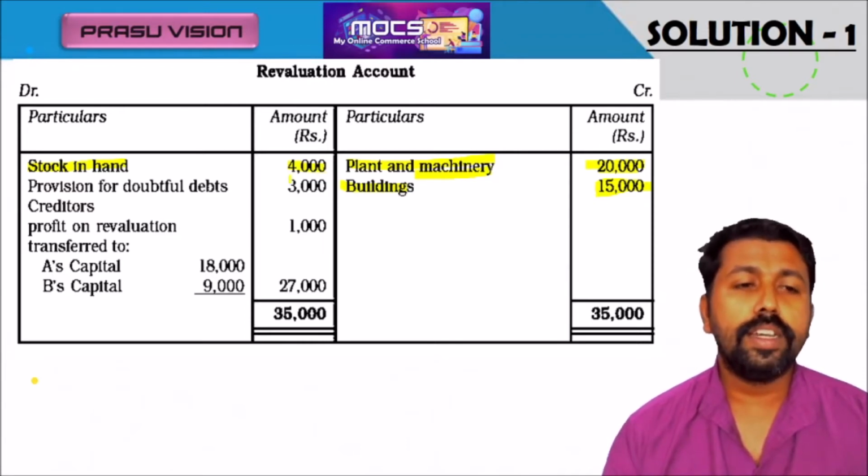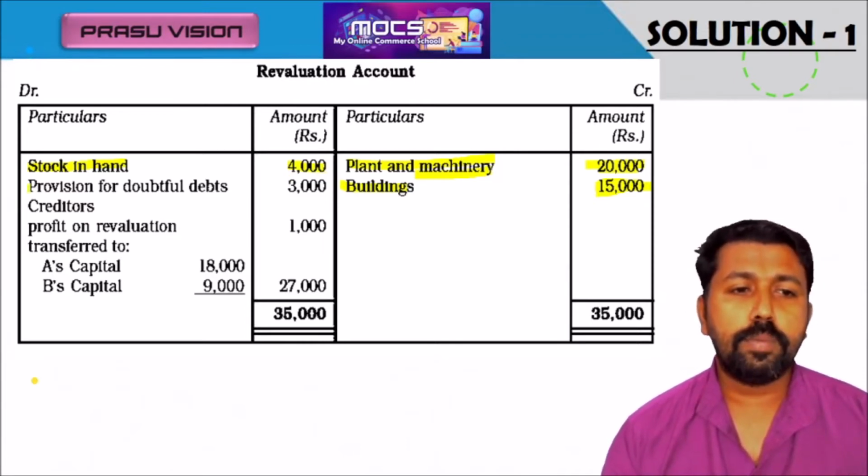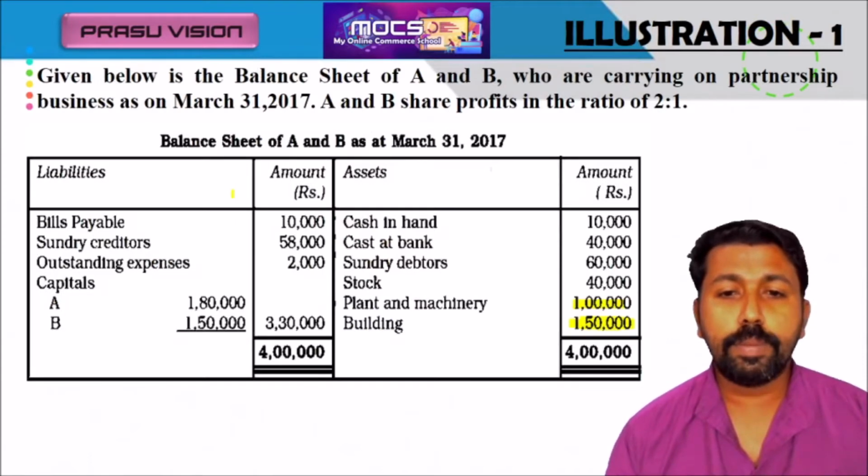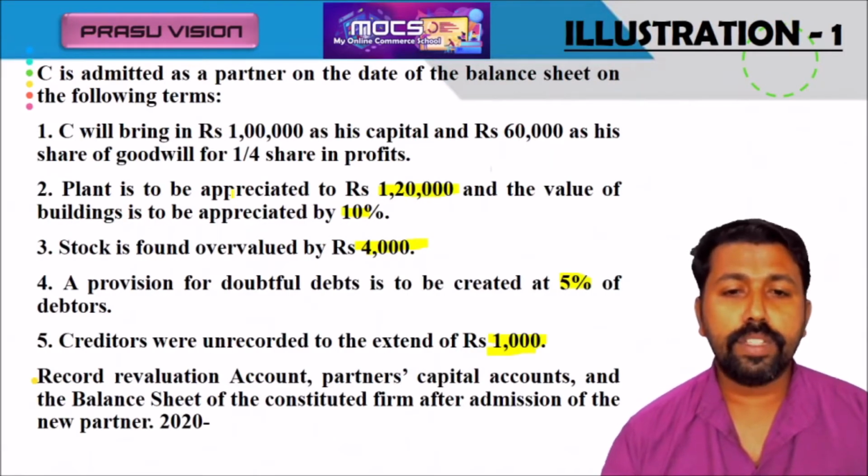So the 4,000 asset is decreased. Then a new provision for doubtful debts is created out of debtors. The debtors value is 60,000, out of which we have to take 5%.